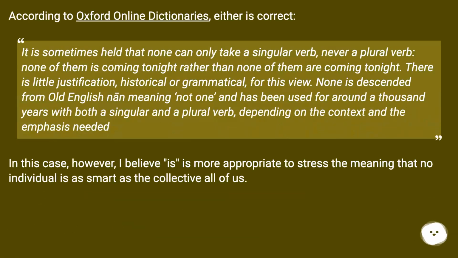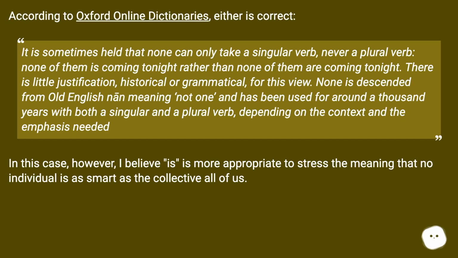According to Oxford Online Dictionaries, either is correct. It is sometimes held that none can only take a singular verb, never a plural verb: "None of them is coming tonight" rather than "none of them are coming tonight." There is little justification, historical or grammatical, for this view. None is descended from Old English nān, meaning not one, and has been used for around 1,000 years with both a singular and a plural verb, depending on the context and the emphasis needed.